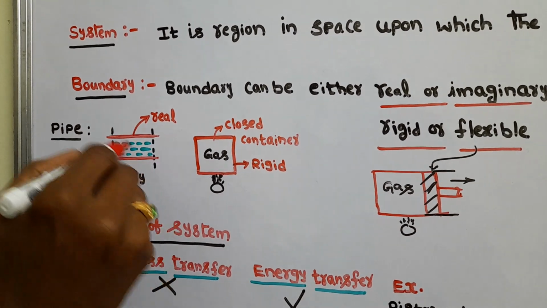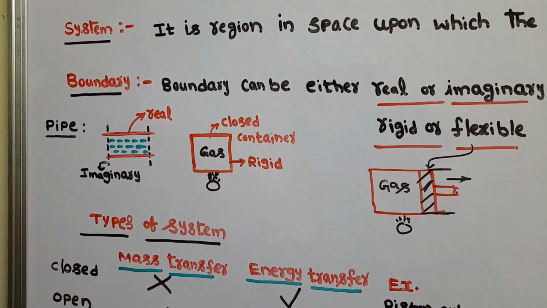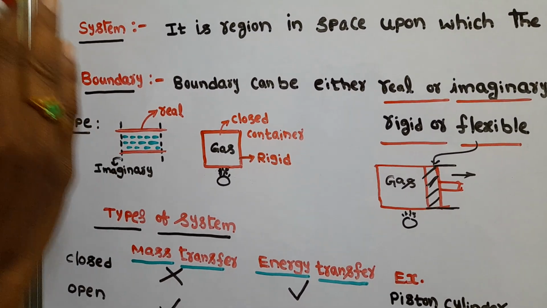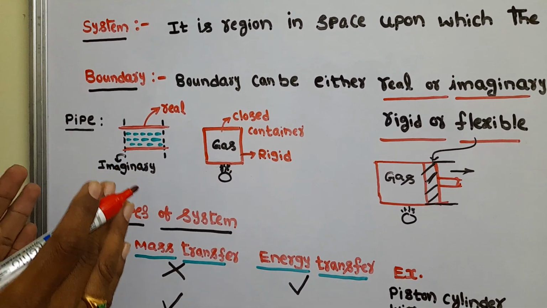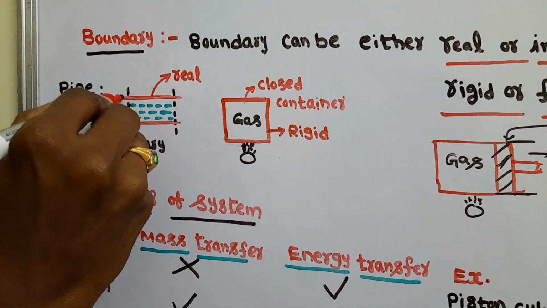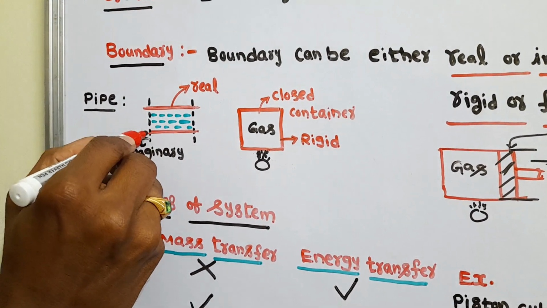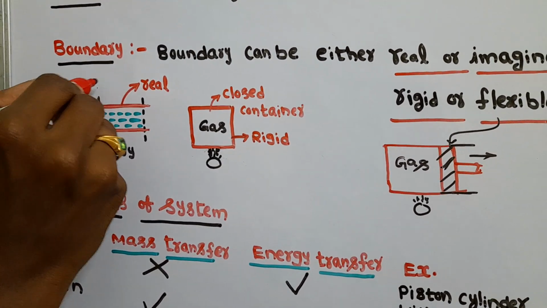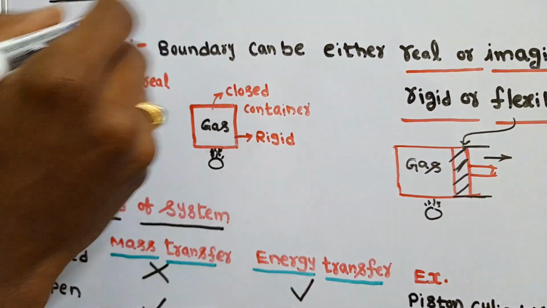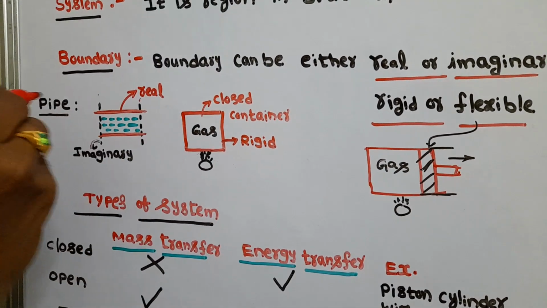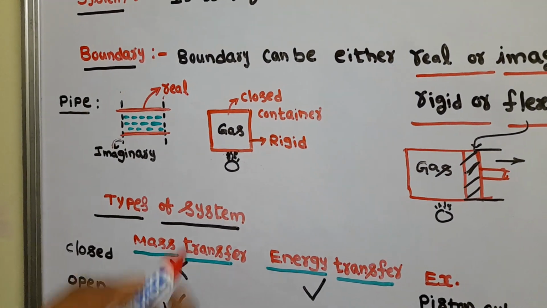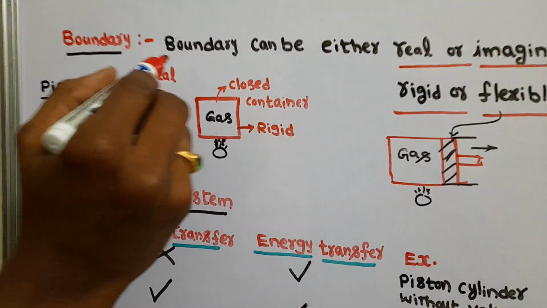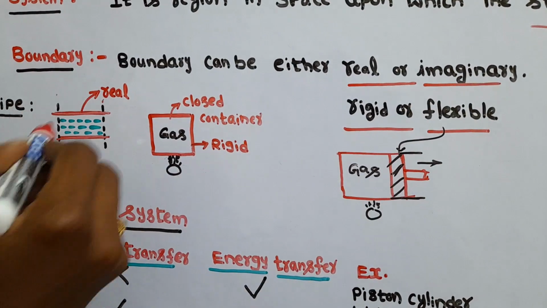We cannot take the entire pipe; we have to take some cross sections and analyze them. So this is imaginary. We imagine that this is one cross section and this is another. Really, these boundaries are not there, but for our analysis we are taking these boundaries. So clear, boundary can be real or imaginary.